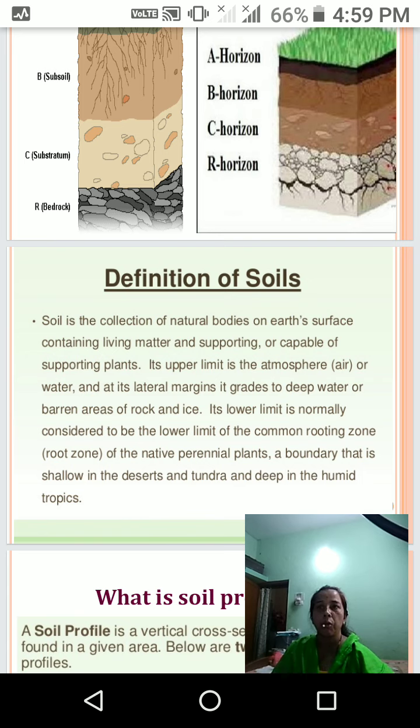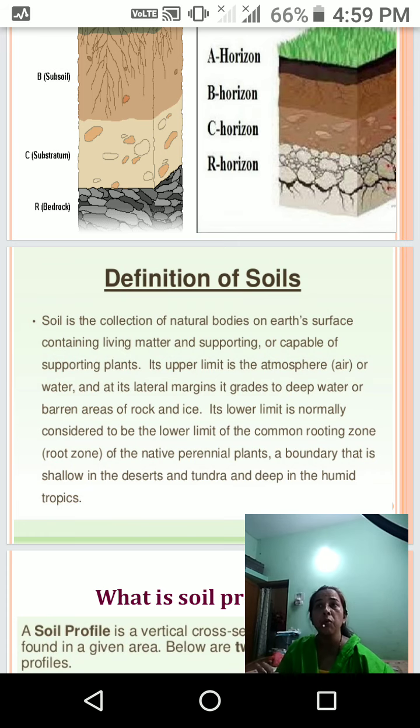The soil profile extends to deep water, barren area, rock and ice. Its lower limit is normally considered to be the lower limit of the common rooting zone of native perennial plants. The boundary is shallow in deserts and tundra and deep in the humid tropics. Different climates are found in the world, and in specific Indian environmental conditions, it depends on climatic and environmental changes. So that is effective on the soils. Different types of soil are found in India, and specifically in different states.